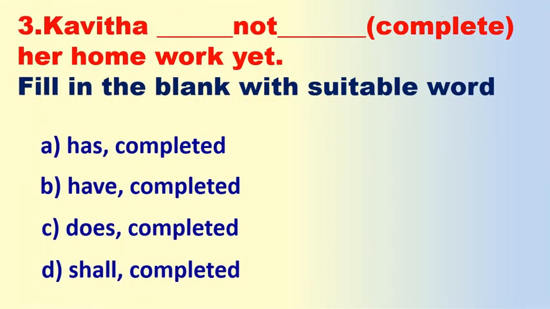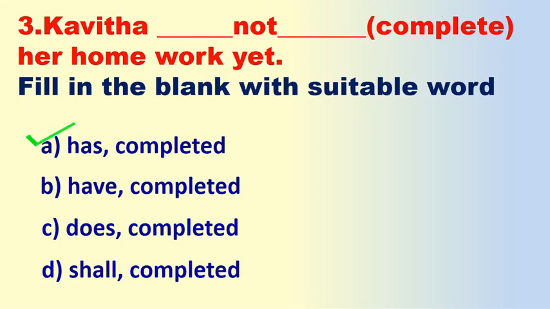Now the third question: Kavita (not complete) her homework. Fill in the blanks with a suitable word or words. A. Has completed, B. Have completed, C. Does completed, D. Shall completed. Which one is the correct one? The correct answer is A. Kavita has not completed her homework yet.